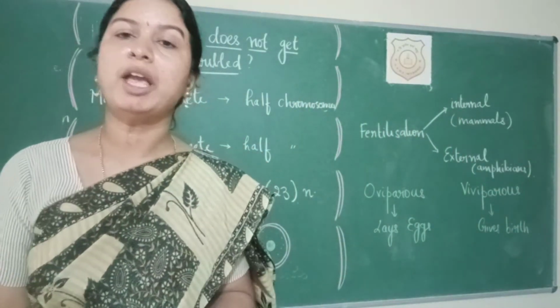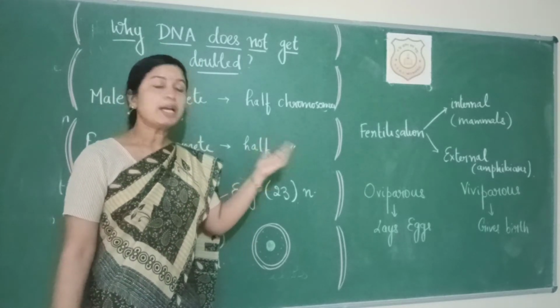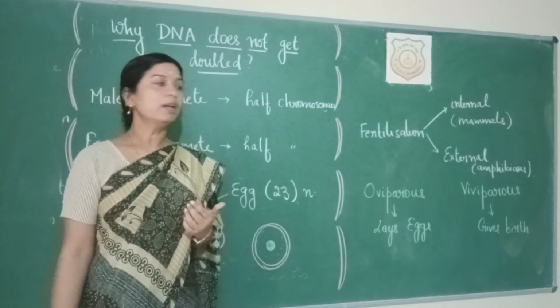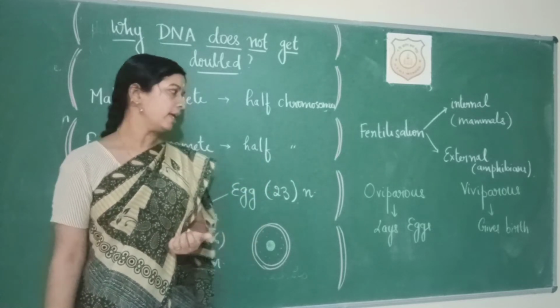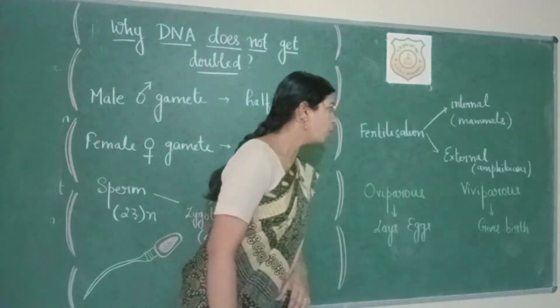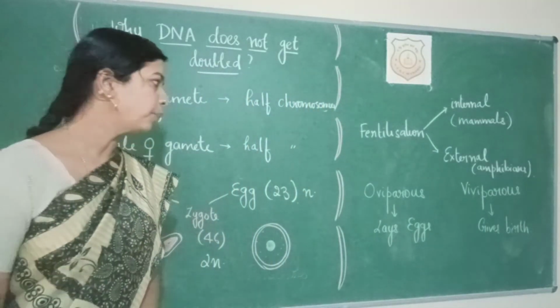So when fusion of male and female gamete occurs inside the body of the female, it is internal, and when it occurs outside, then it is termed as external fertilization. We will also see what are oviparous and viviparous animals.